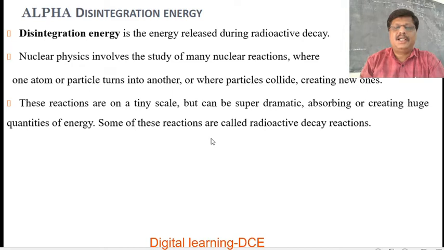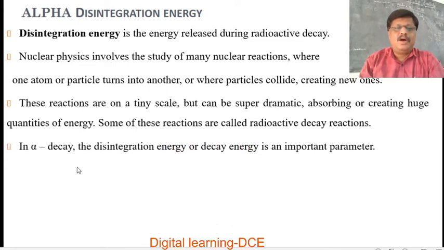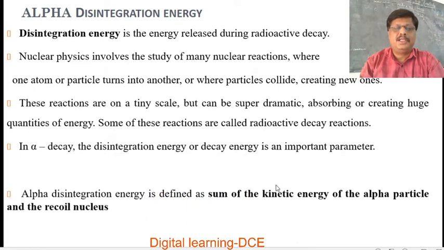Some of these reactions are called radioactive decay chains. Once a radioactive element undergoes decay, a daughter nucleus is formed. A daughter nucleus may also be radioactive. It undergoes nuclear decay and emits another new element called granddaughter. Like that, a series of radioactive elements are formed, called radioactive decay reactions. In alpha decay, the disintegration energy or decay energy is an important parameter.